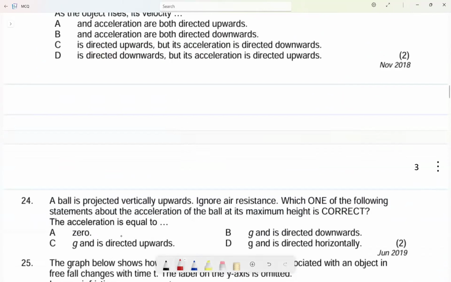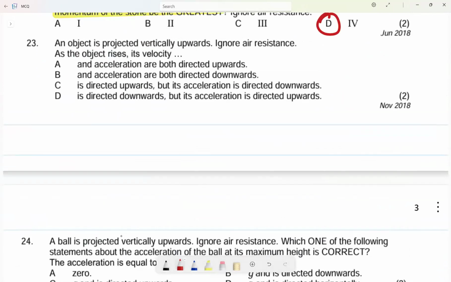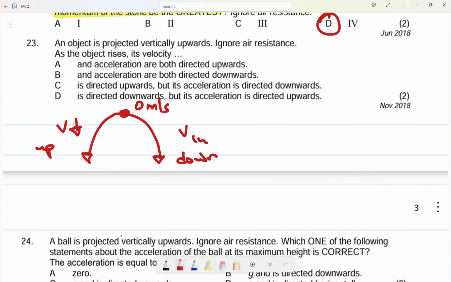23. The object is projected vertically upwards, ignore air resistance. As the object rises, its velocity decreases. Remember, I said as it goes up, the velocity decreases because it will reach 0 meters per second. But if it goes down, I'm not sure what's happening to my English. It feels like I'm losing concentration or whatever. But yeah, as you go up, the velocity decreases because it will eventually reach 0. But as you go down, the velocity will do what? As you go down, the velocity will increase. Remember, if you know the window analogy, this will be very, very interesting.